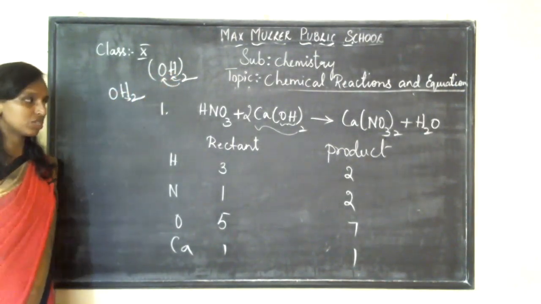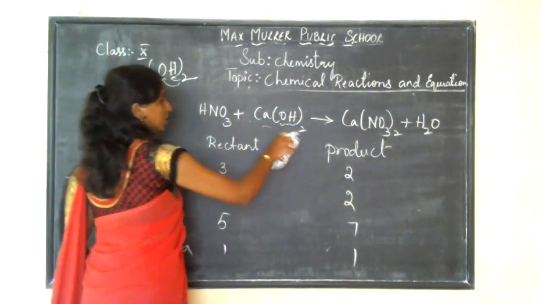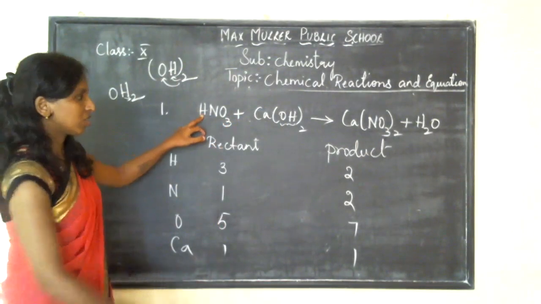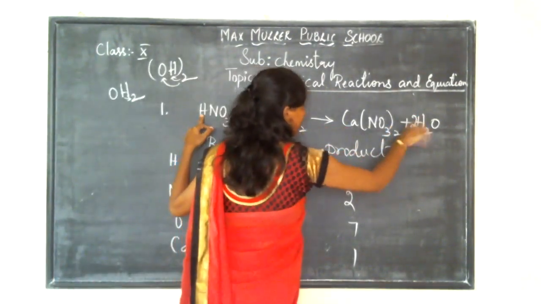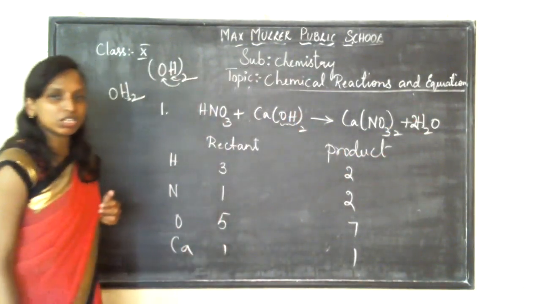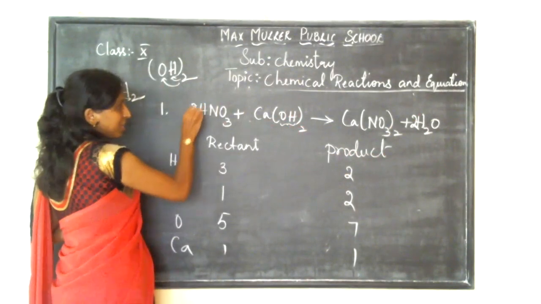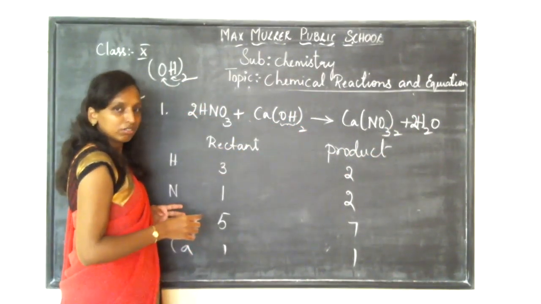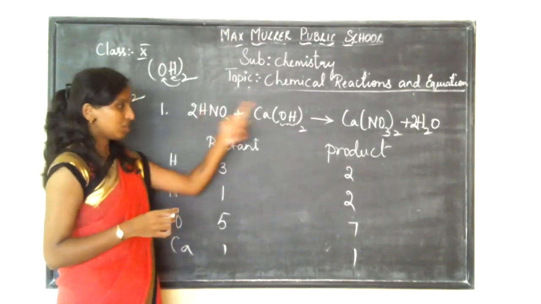Now balance this equation. Hydrogen, how much do I have? 3 I have. So let me take 2 here. It will be an even number only, children, not an odd number. Now see, hydrogen is 4 over there, here it is 2. If I take 2 here, hydrogen is 2 times 2, 4. Correct? Yes or no? 4. There I have 4, here I have 4.